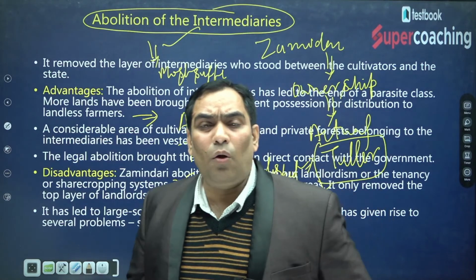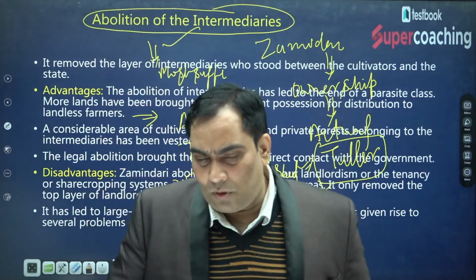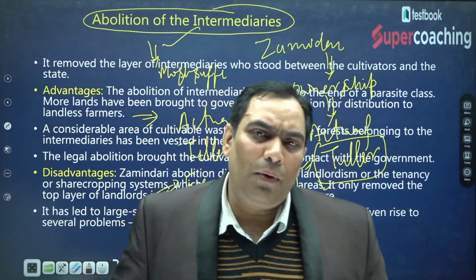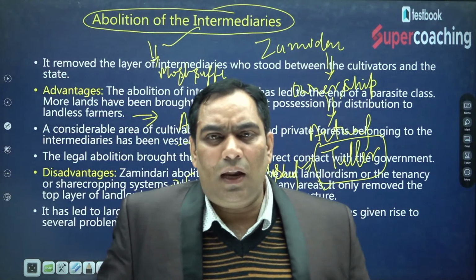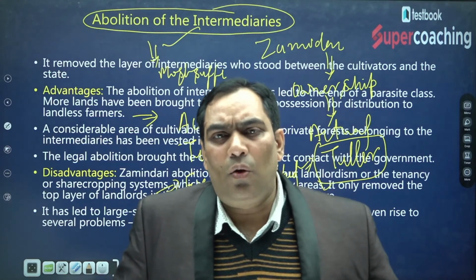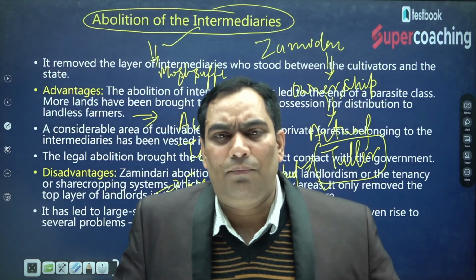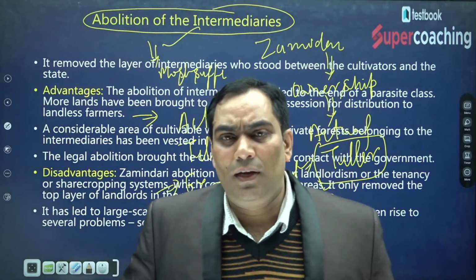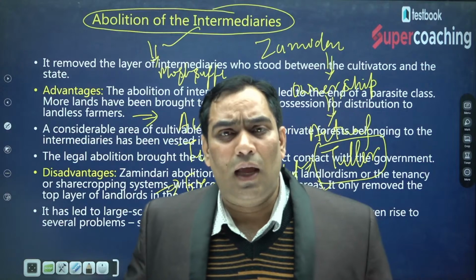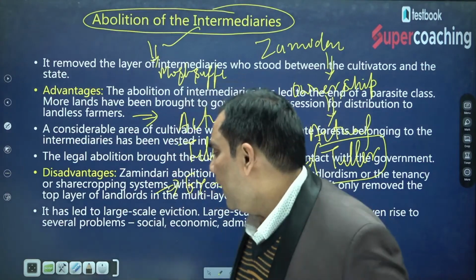What was the drawback of this? The drawback was that in order to abolish the zamindars, the government took the ownership rights from the zamindar and they were distributed to the actual tiller. And for that only, the government came with the second reform, that is known as tenancy reform. We will discuss it. But when they took away the lands from the zamindar, they were being compensated.